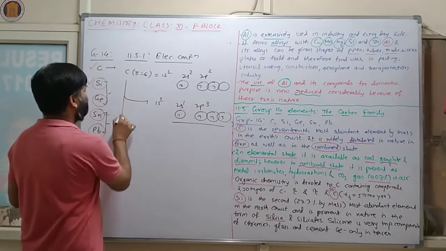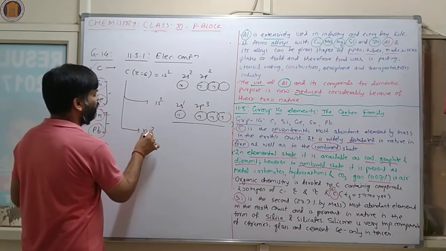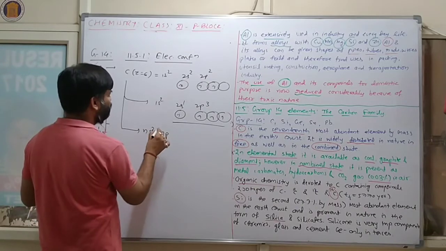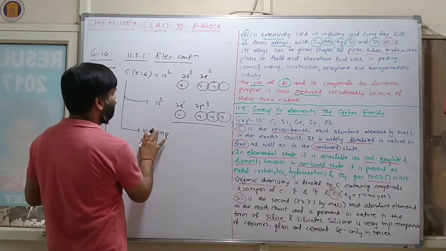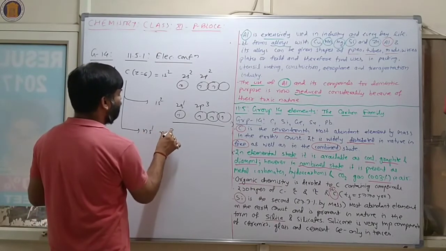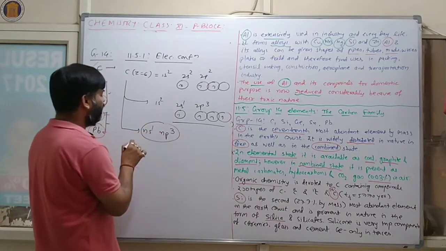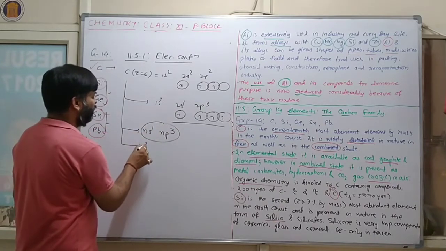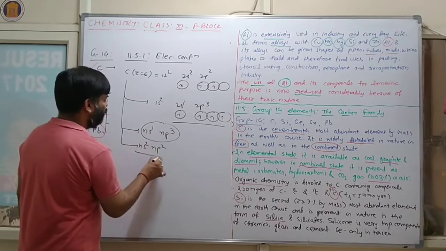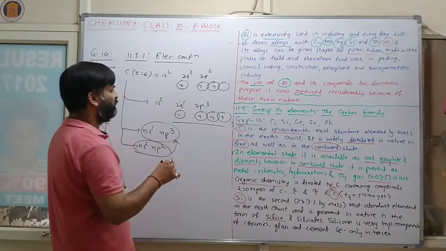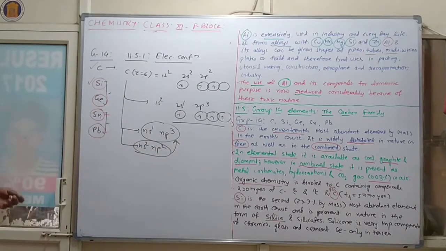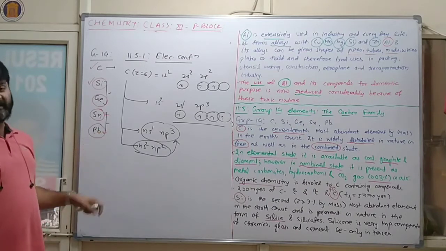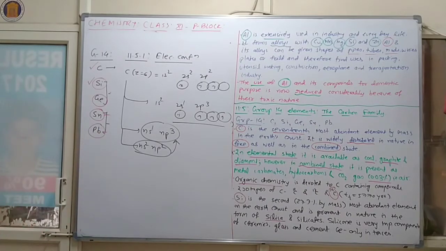In this way the general electronic configuration is ns2 np2. But for stabilization purposes, an electron will jump from the 2s orbital to the 2p orbital. So this is the basic information of electronic configuration.